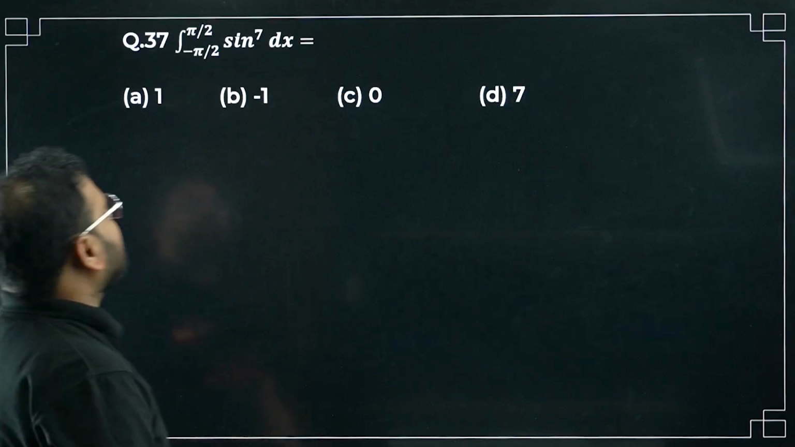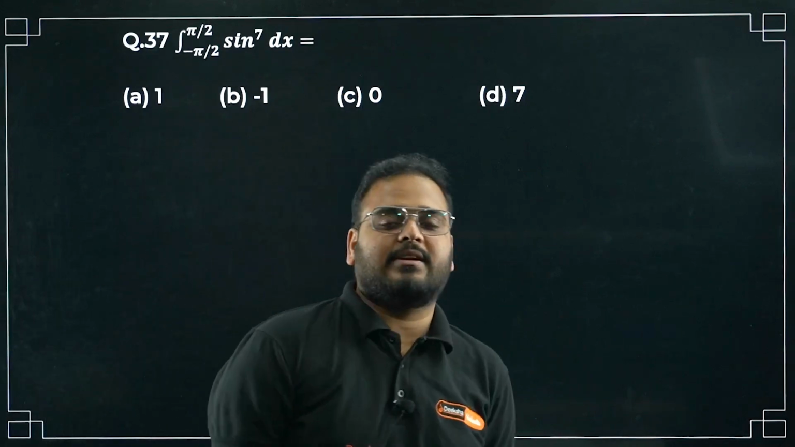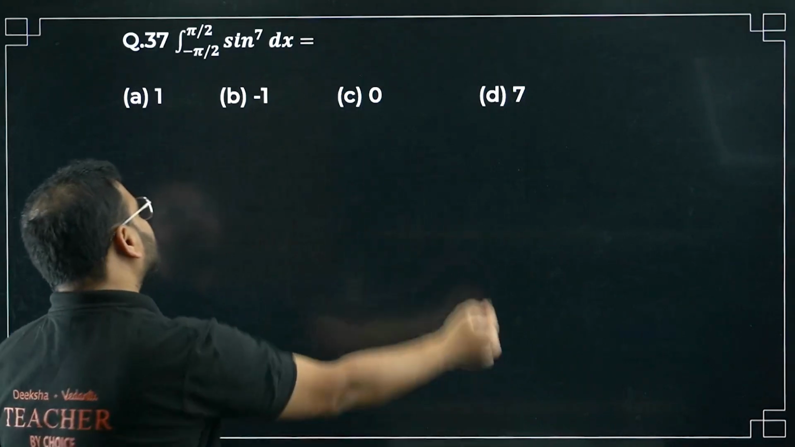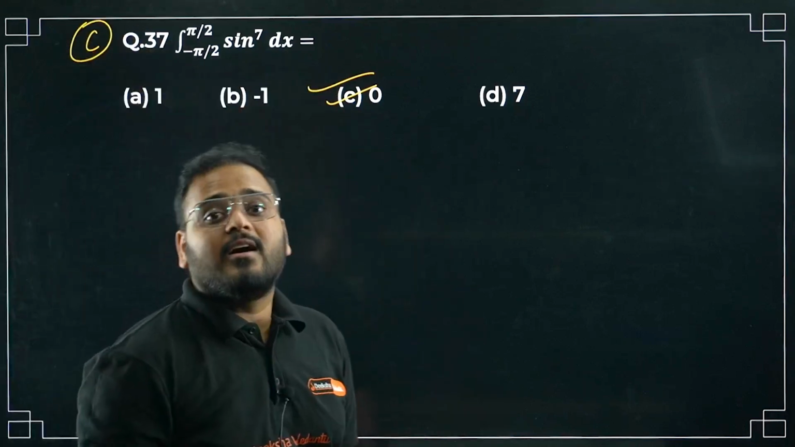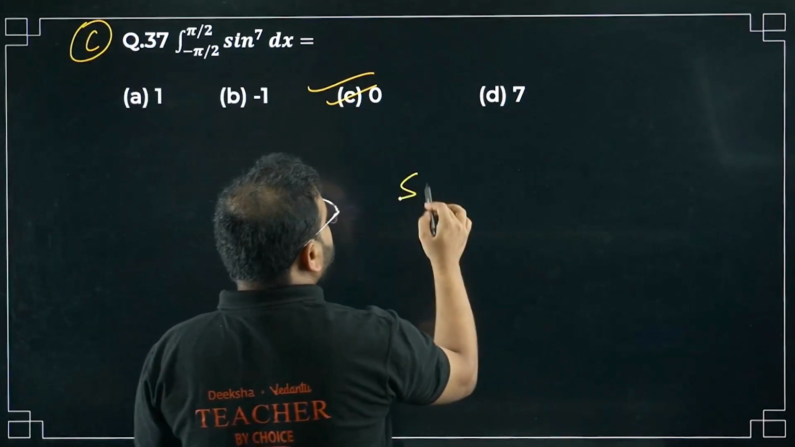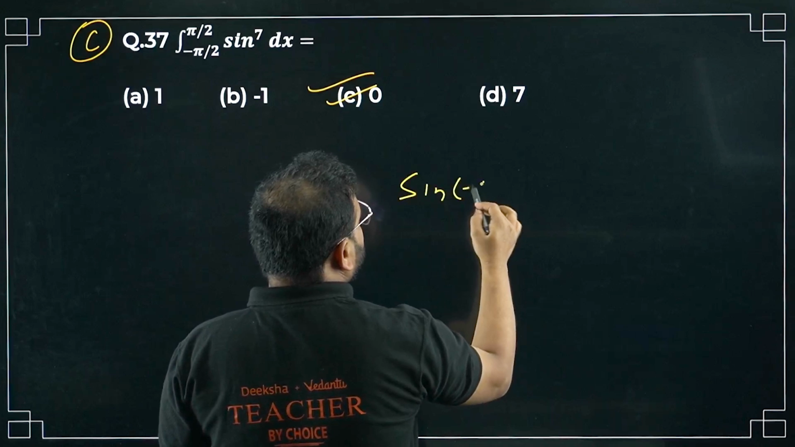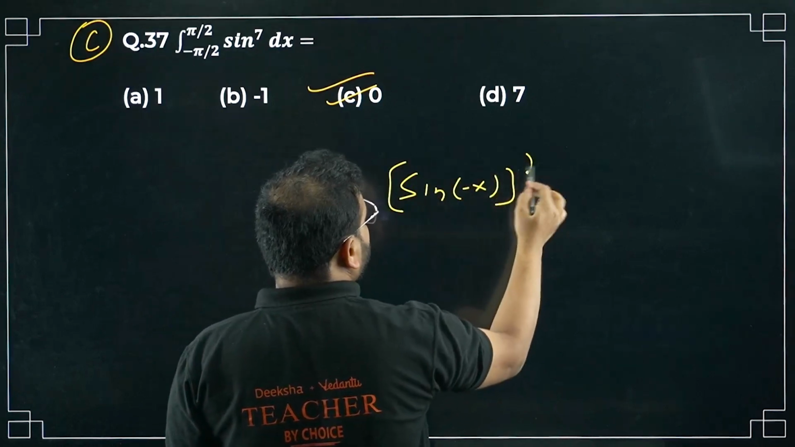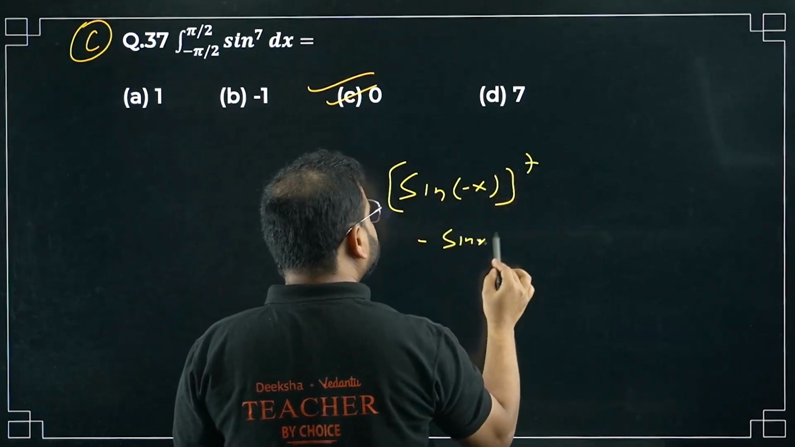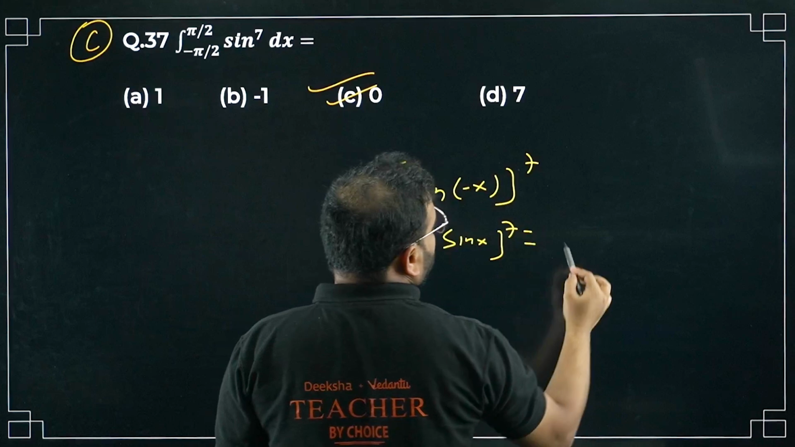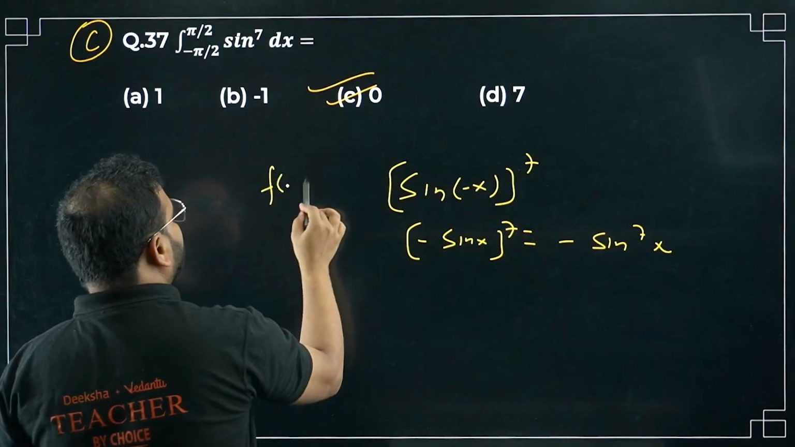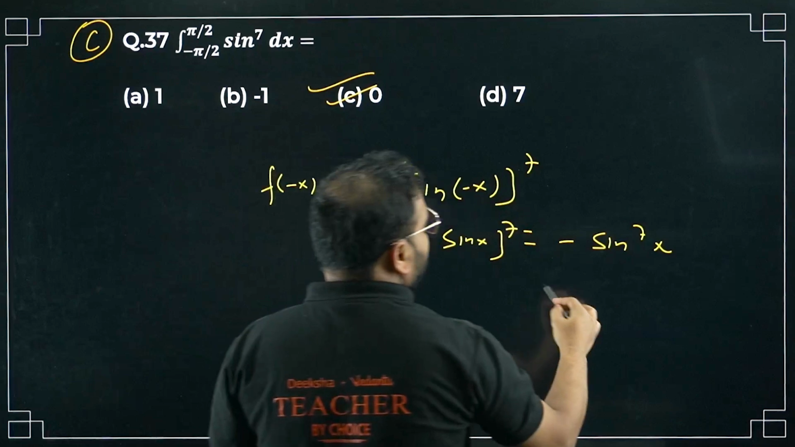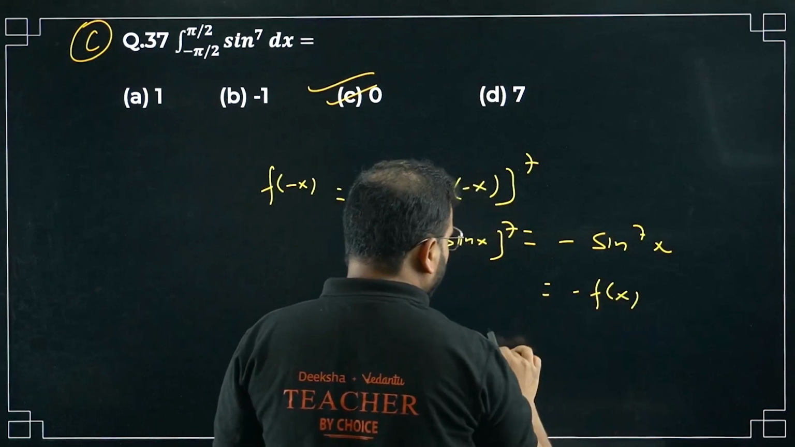37th now. Minus pi by 2 to pi by 2 sine power 7 dx. Of course, sir, 0. Without anything we will do. Sine power 7 will be an odd function. Put here sine of minus x power 7, which will become minus sine x power 7. So if you take f of minus x, you're getting minus f of x. So odd function.